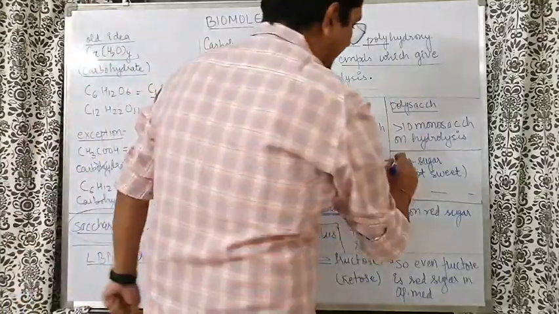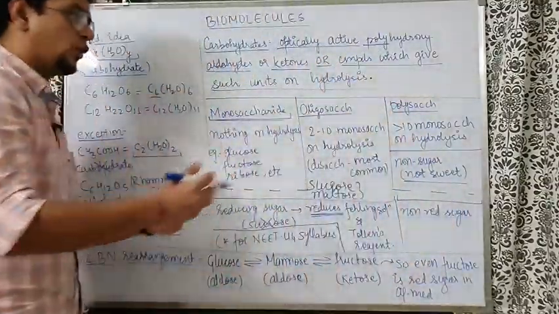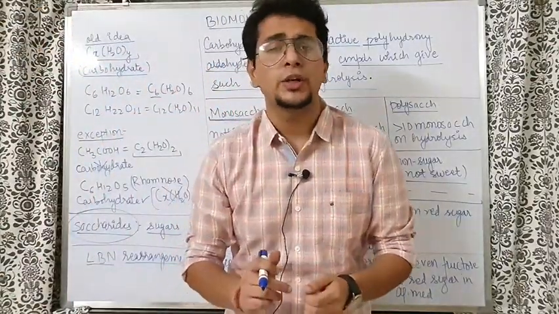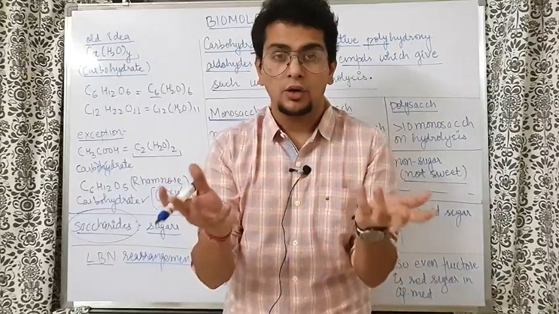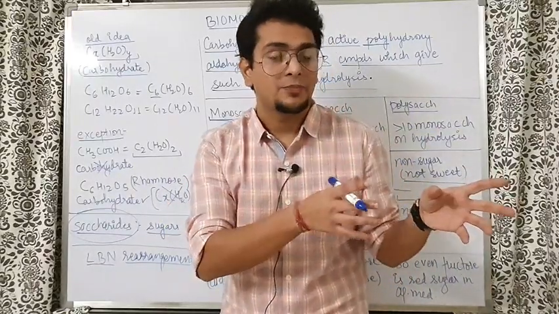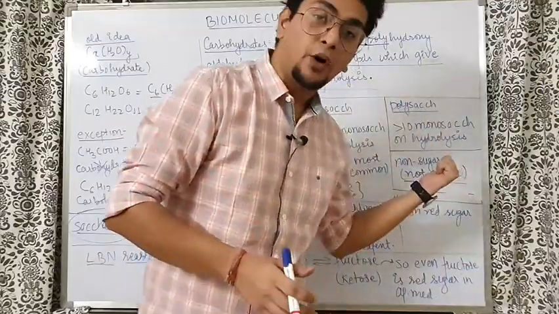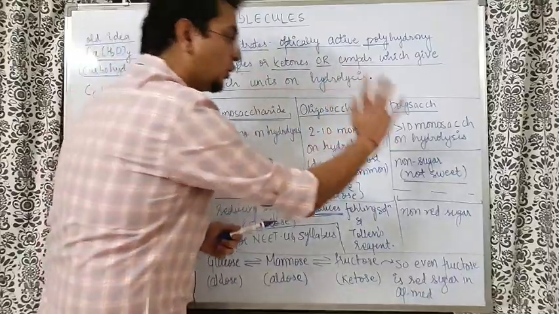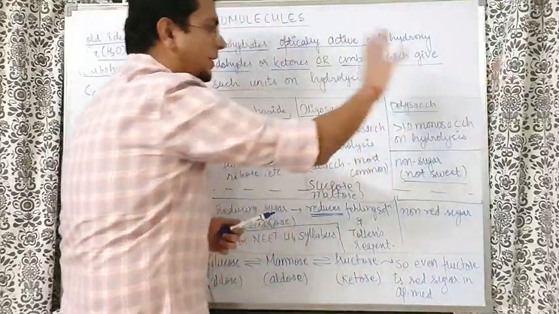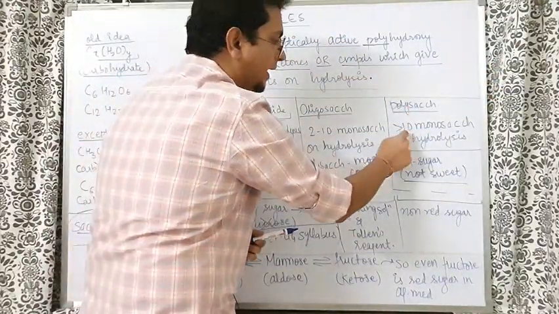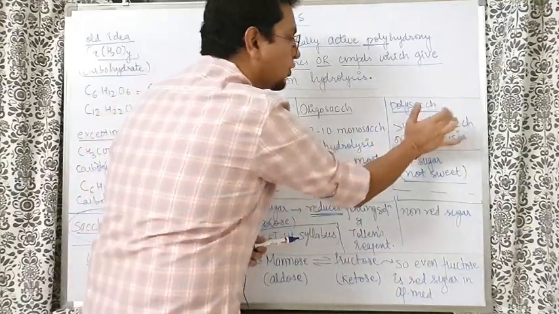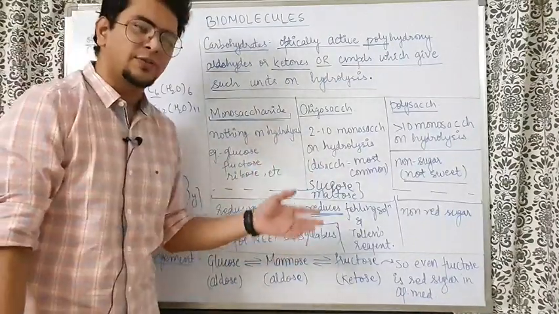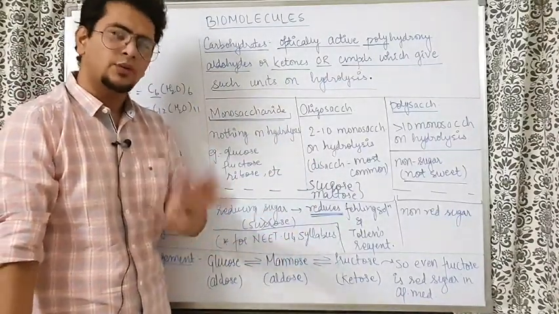One more thing, polysaccharides are not sweet in taste. So that's why we call them non-sugar also. Now some people have this doubt, sir, if polysaccharides are not sweet in taste, why are you calling them saccharide? We are not calling them saccharide, we are calling them polysaccharide. Polysaccharide means they are made up of many saccharides. Even though it is not sweet in taste, they are non-sugar, but we are calling them polysaccharide. That means they are made up of 10 or more than 10 monosaccharides, and these monosaccharides are sweet in taste. So it is not practically wrong calling them polysaccharides. If such kind of doubts are coming, it's okay, you can digest it, it's not a big deal.